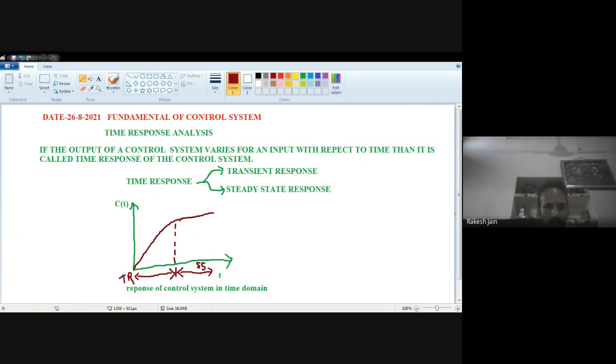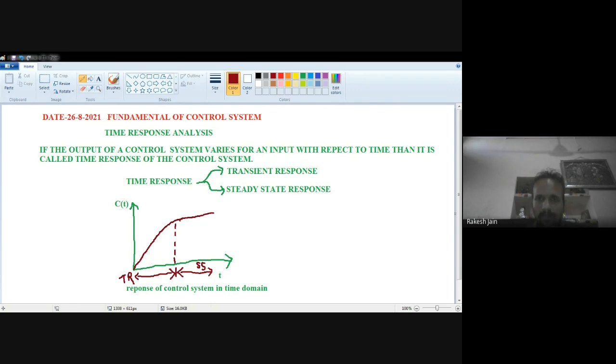So for any time domain analysis, the structure related to this diagram is related to the transient response and the steady state response. After applying the input, let the time be 0.